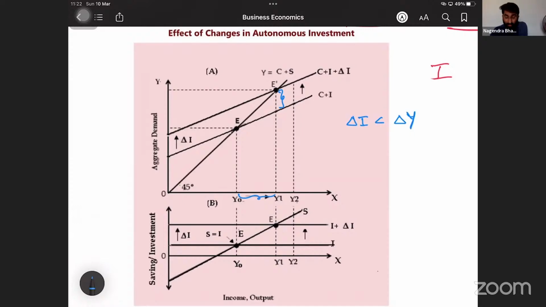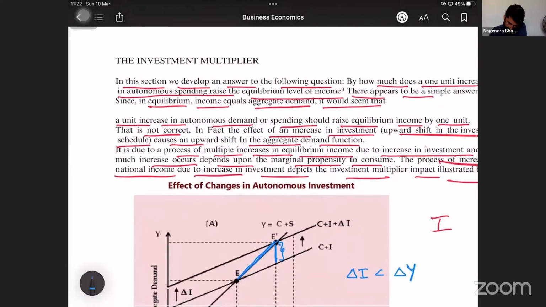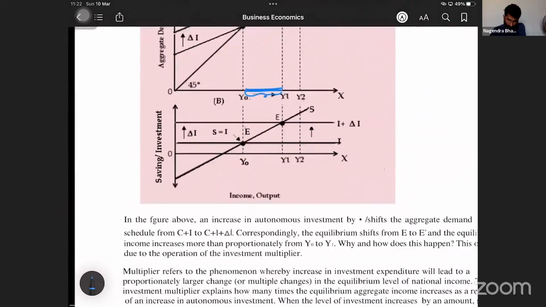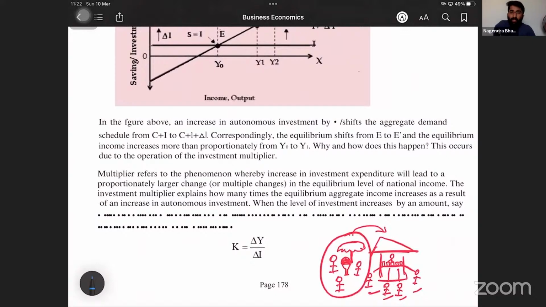Change in investment is less. You look at the gap here, small gap, but look at the gap here, big gap. Why does this happen, sir? Because of the marginal propensity to consume, this gap has occurred. So that is given here, no? It depends upon the marginal propensity to consume. So there is one explanation which is given here, which we already discussed.